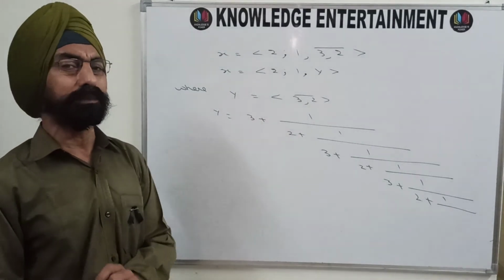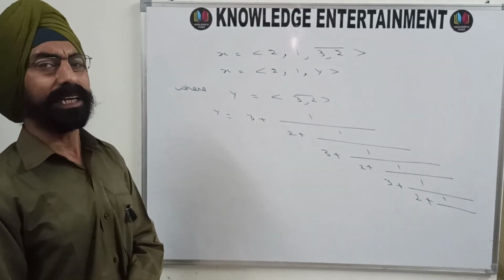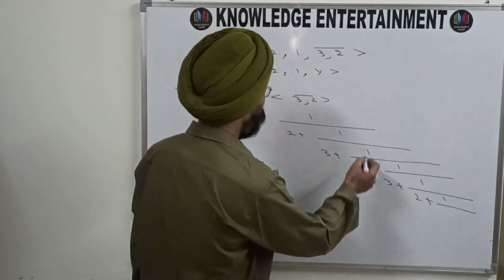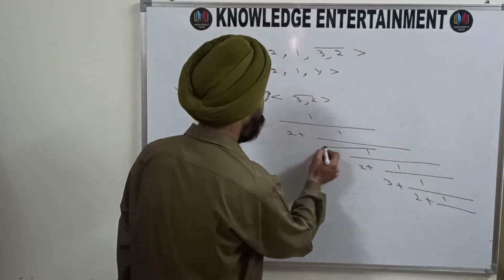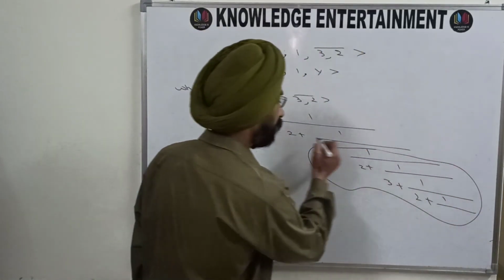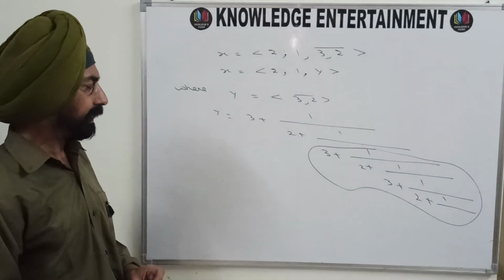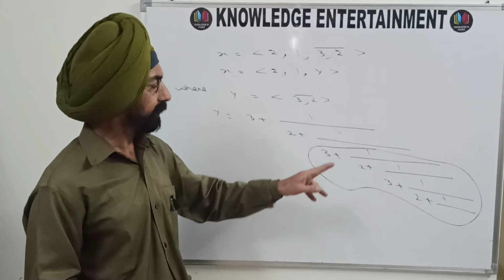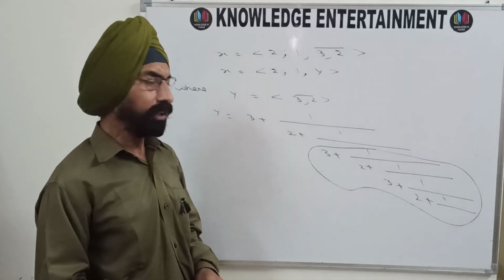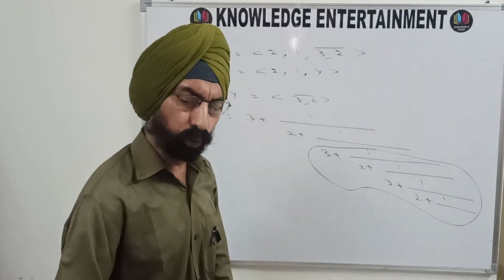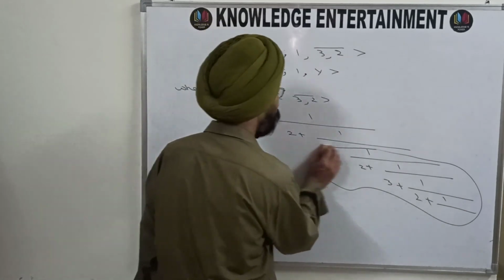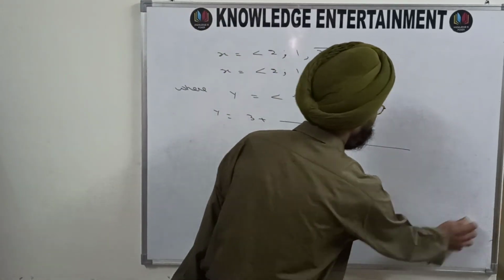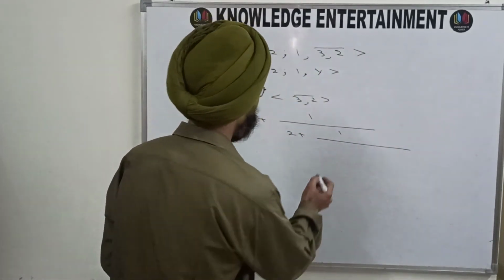Look at this number very carefully. Is it not the same y? Yes, it is the same y. So you can replace this portion by y. So I am deleting it from here and writing here y.